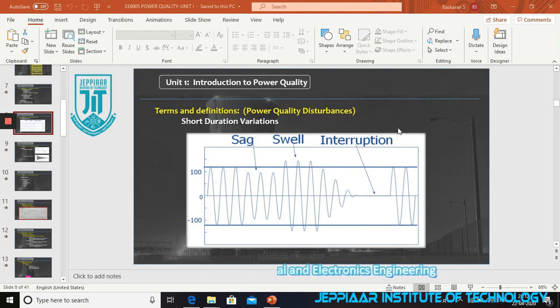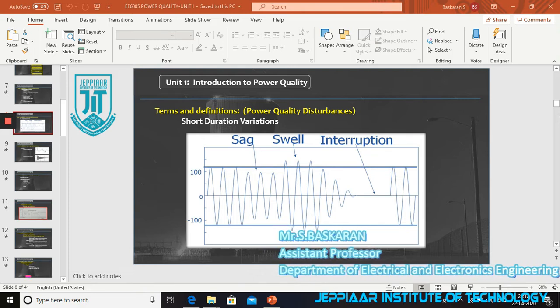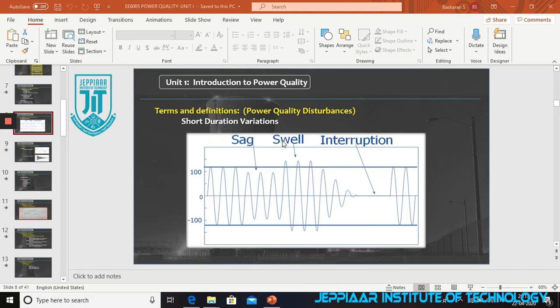So last class we discussed what power quality is and what the major issues of power quality are. And we discussed what sag is. Continuing from that, now we are going to discuss swell. We already know sag, and swell is nothing but the opposite of sag.